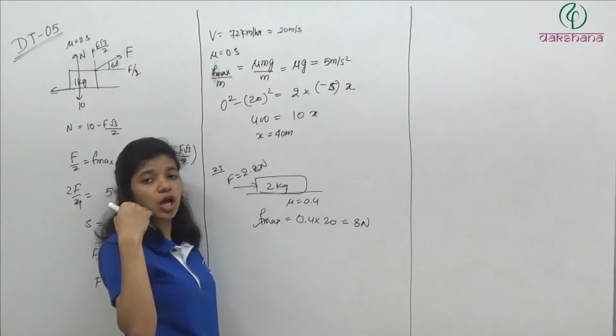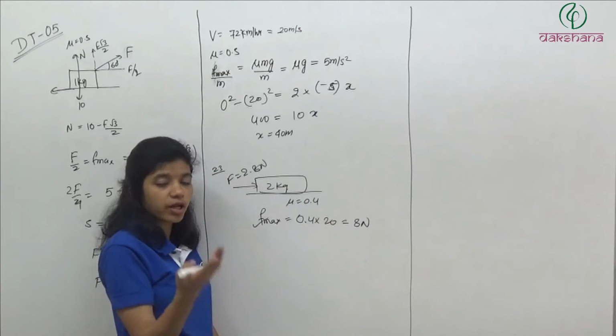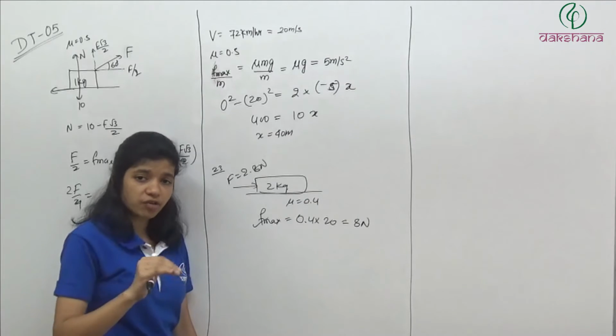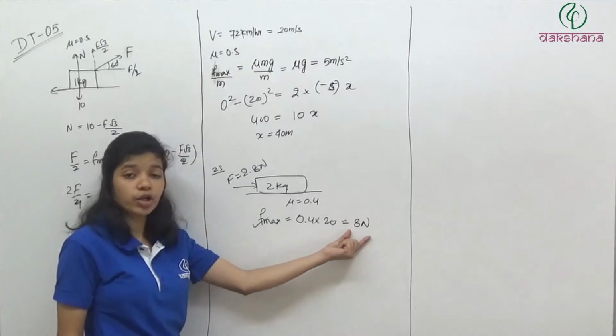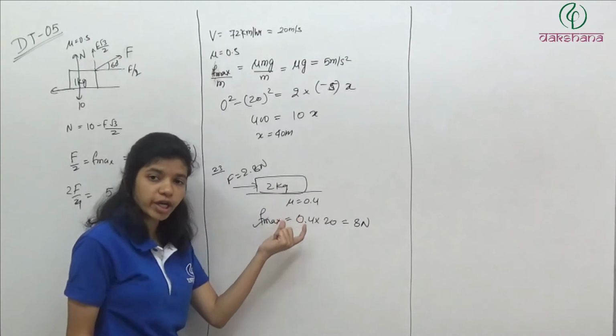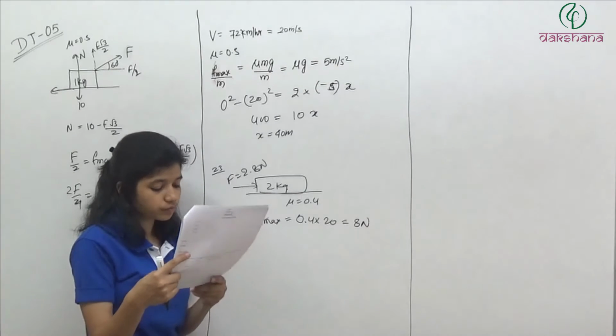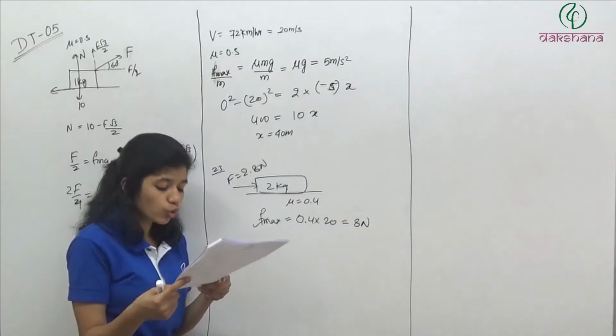It means friction is how much? 2.8. Friction is self-adjustable. Static friction is self-adjustable. Kinetic friction is not adjustable. Static friction is self-adjustable. It has a maximum value of 8 Newton. We are applying 2.8 Newton, so equal and opposite. 2.8 Newton is equal to the value of friction. So the answer will be the first option, 2.8 Newton.